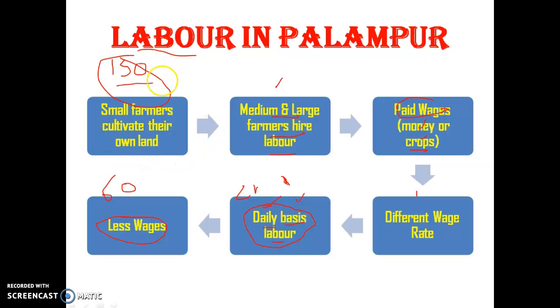The laborers are always paid less because of the hard competition among the labor class to get work. For example, if the government set daily wage rate is 300 rupees, then due to the competition the farmers pay 150 or 160, and laborers are employed at the lower wage.